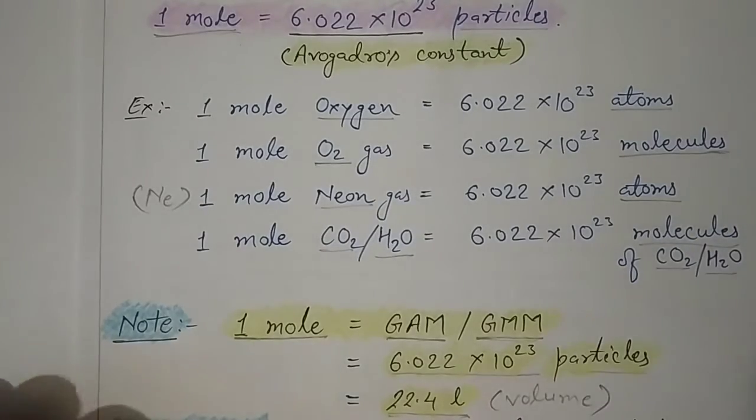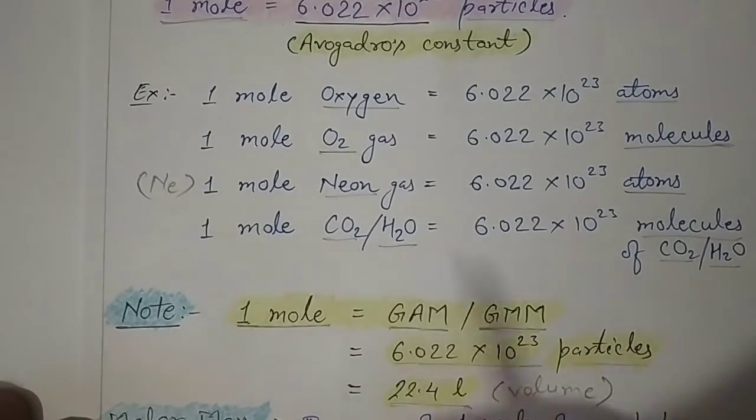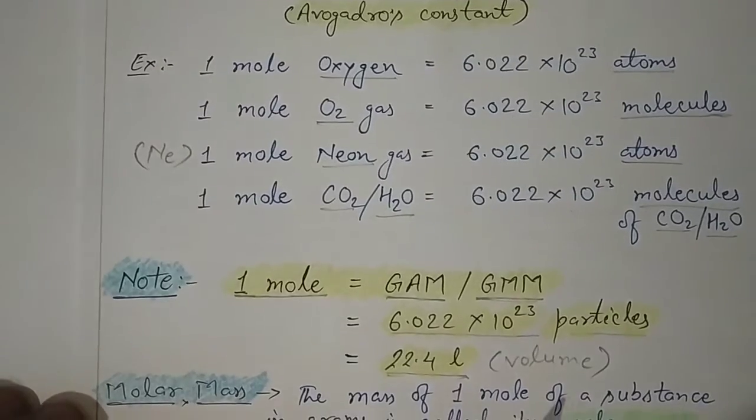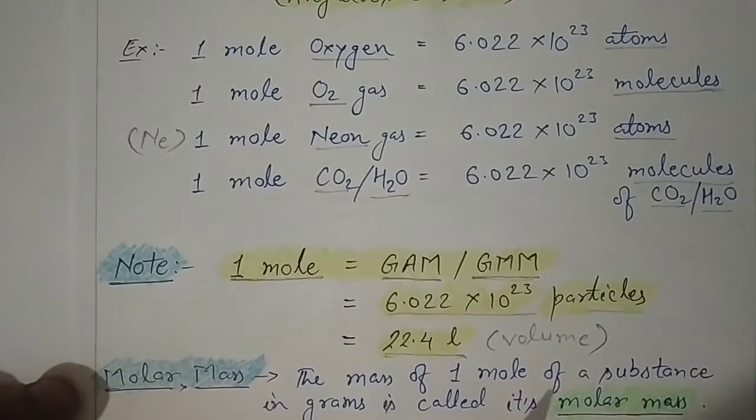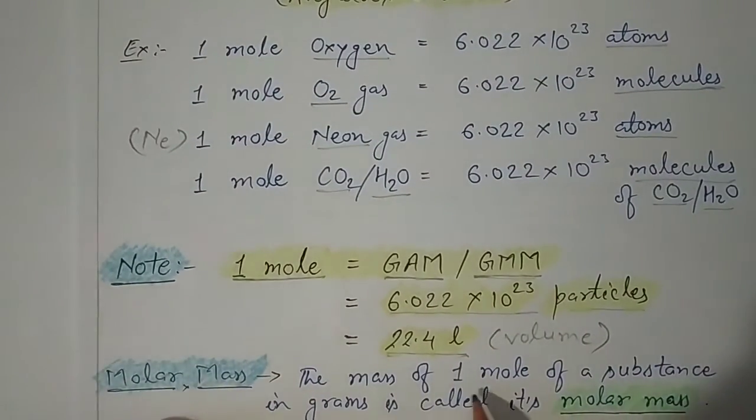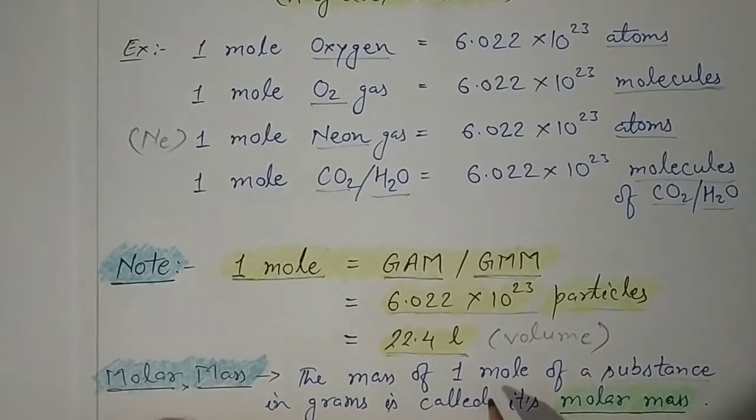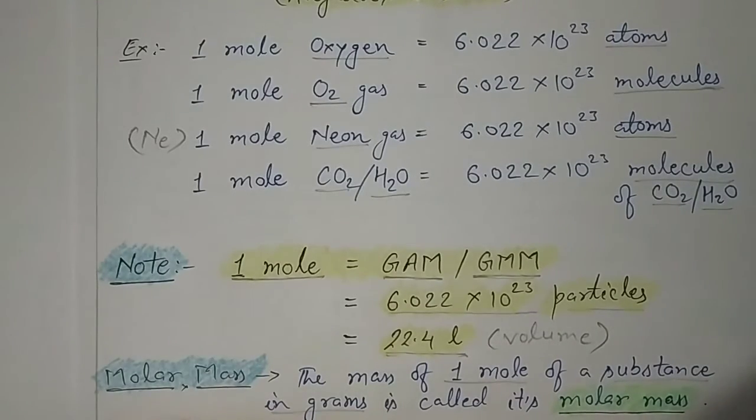Now there is a very important definition relating to mole, that is molar mass. What is molar mass? The mass of 1 mole of a substance in grams is called its molar mass. Means if I give you any substance and I say that this is 1 mole of substance, then its mass in grams would be called the molar mass.